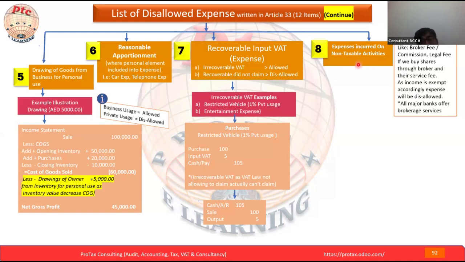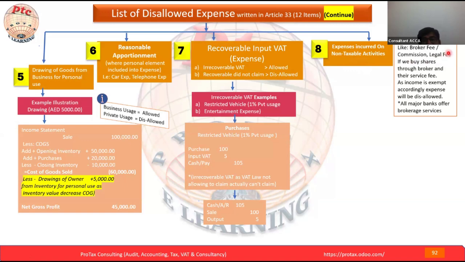So if we are excluding the income, we have to exclude the expenses also. We have to add back such expenses also. Hope this point is understood.